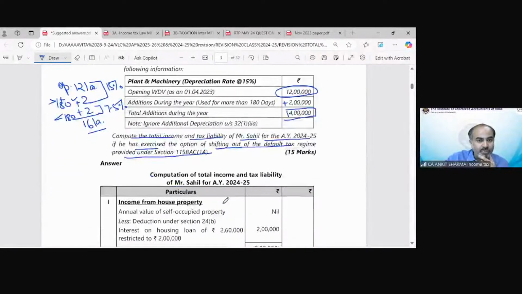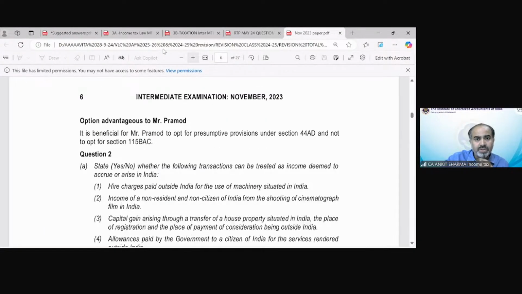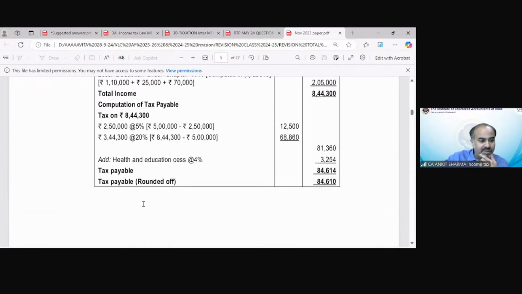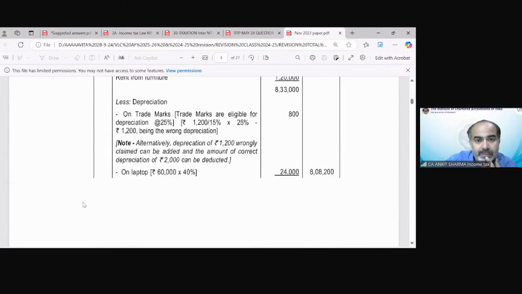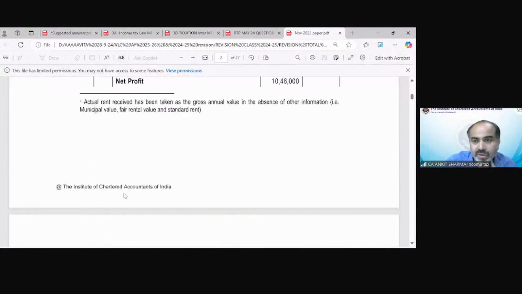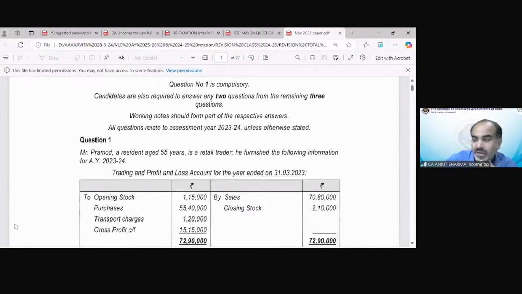Now moving on to the next question, that is November 2023. And the problem with this sheet is that my pen tab does not work on it. This is some sheet which has been reached. So we have to read the question and then we will solve it. Let me open this question in another sheet. Till that time, you can read the question.